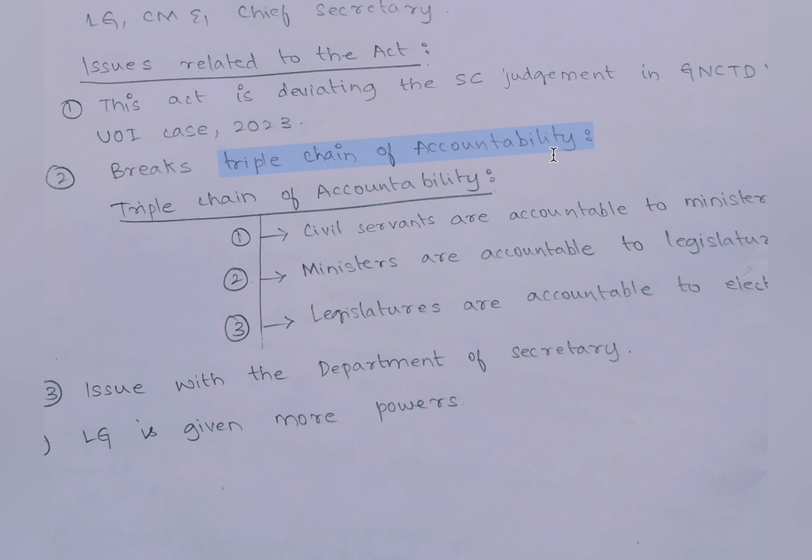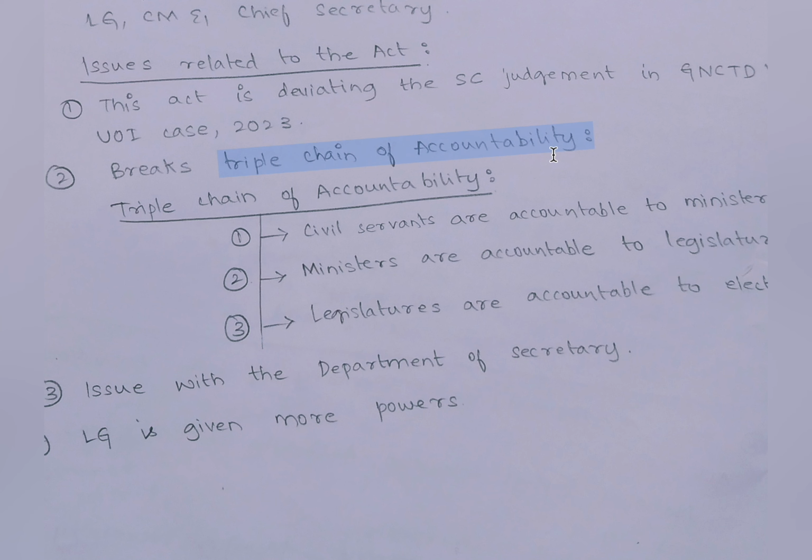Okay, so as per the NCCSA authority. So here this act goes against the triple chain of accountability. So the civil servants should be accountable to the Chief Minister, but under this act, even if the Chief Minister is not present, they can take decisions. That is, the civil servants can take decisions. So this goes against the triple chain of accountability.